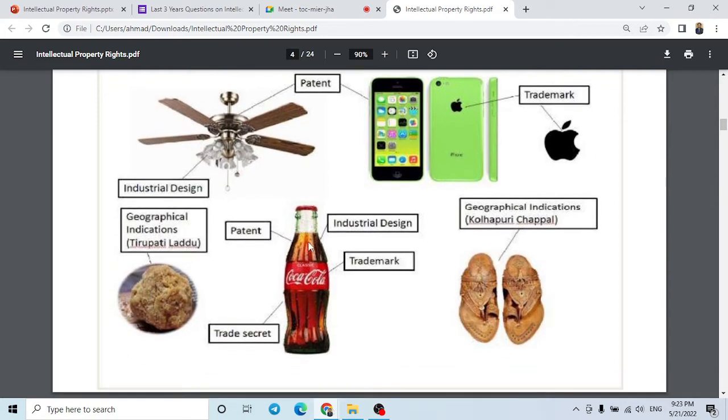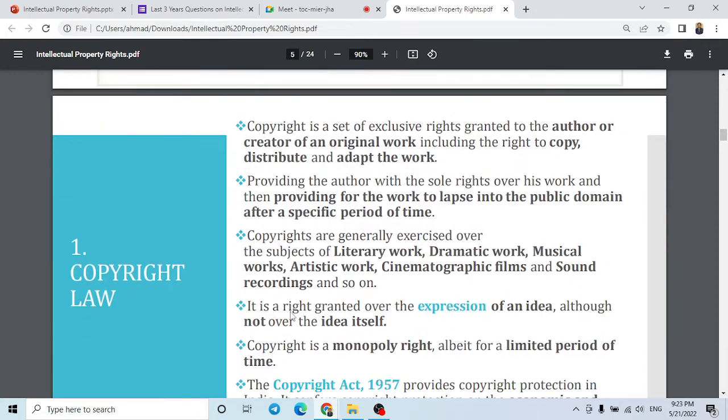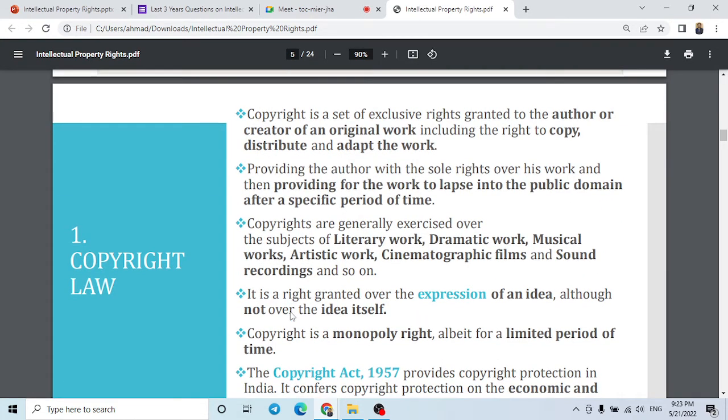Then we can see this example. What is written here is Coca-Cola. This is their trademark. But this design of the bottle is an industrial design. Patent is given on the making of the bottling instrument they use. And trade secret is their formula. So we are going to read this, and again we can come back to this slide to see that. First we are going to deal with copyright.